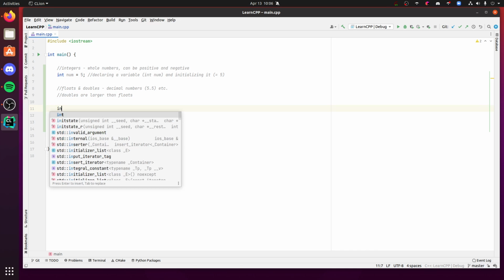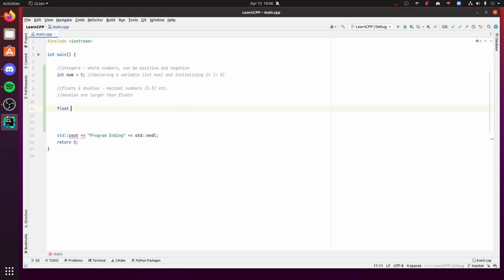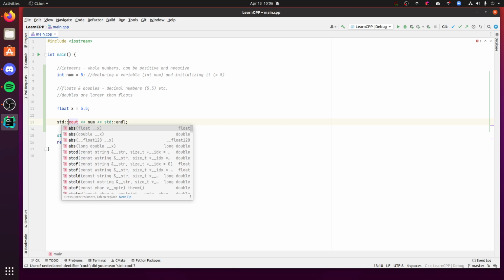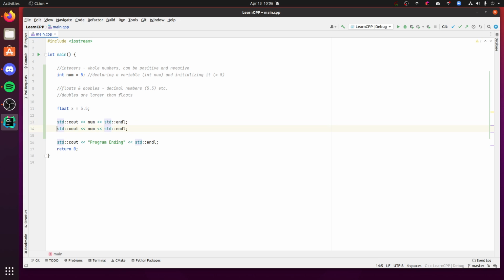So if I say float x is 5.5, we can verify this by printing. Let me print num, and let me print x.